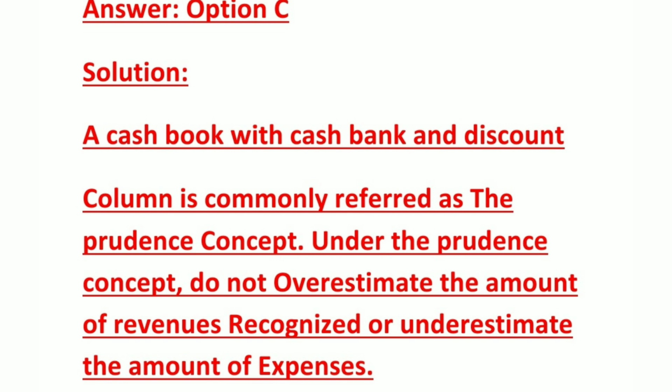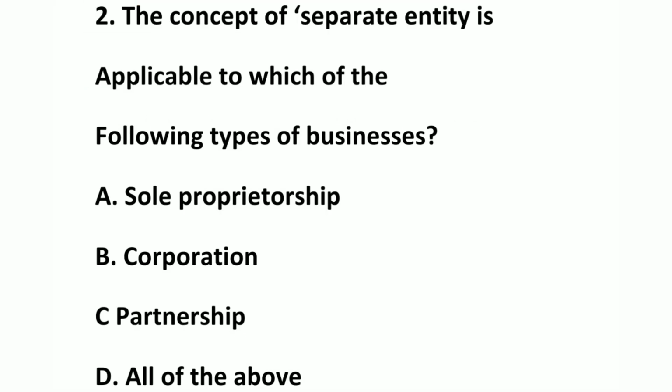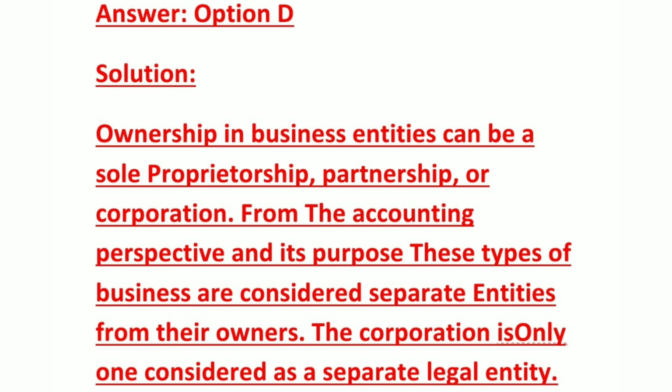Next question is, the concept of separate entity is applicable to which of the following types of businesses? Option A, sole proprietorship. Option B, corporation. Option C, partnership. Option D, all of the above. So the right answer will be option D.